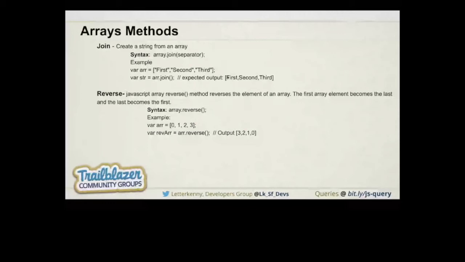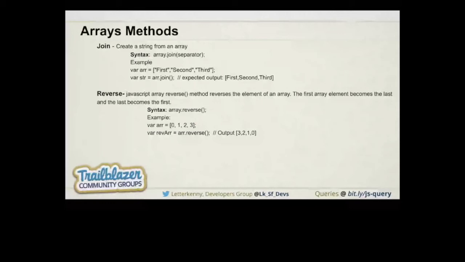It will return a single string, first second third, without the brackets. And if we want to join the array's elements by a specific separator, like getting a comma-separated string from an array, we just need to pass the comma inside the brackets, and it will return a comma-separated string from the array.